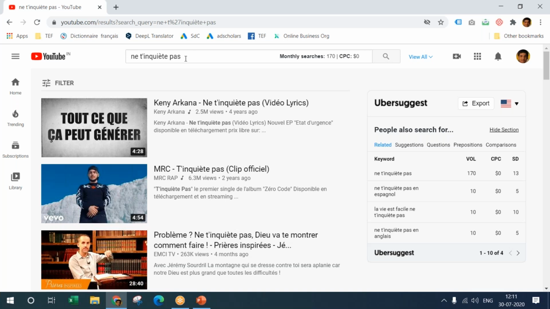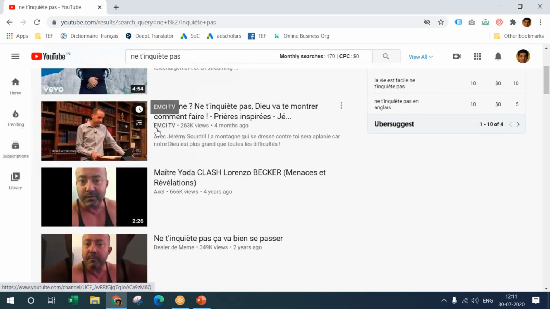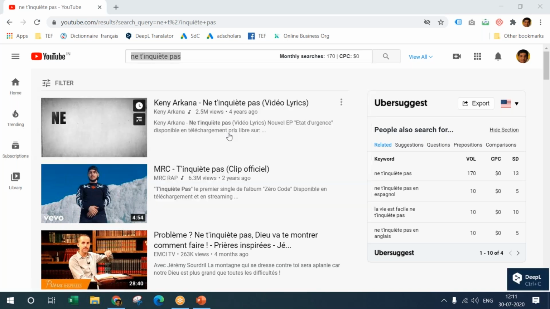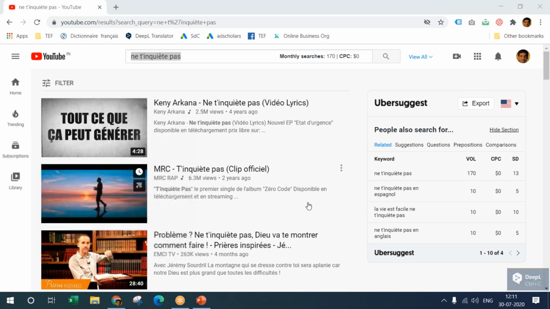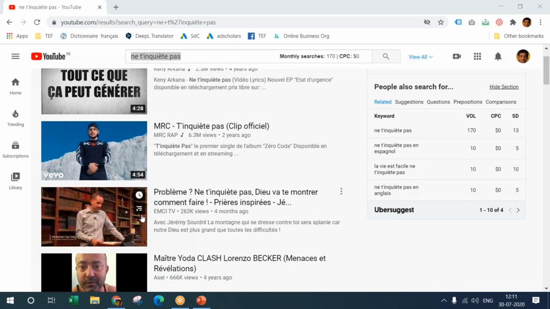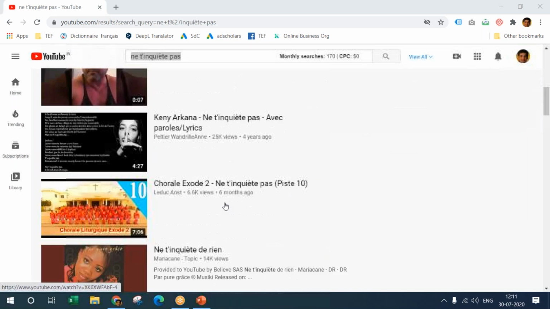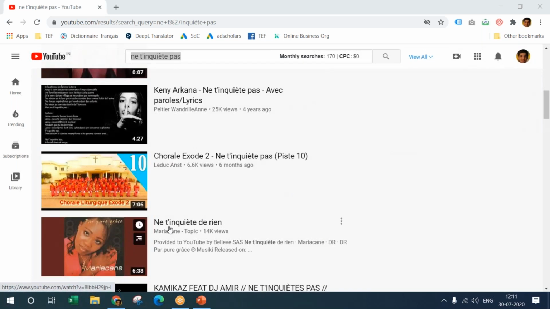This is a verb. There is also a song which is "On ne quitte pas", but "n'en fais pas" is do not worry, don't worry. So here it says problem "pas de souci", and a lot of songs which are made on "ne t'en fais pas" is don't worry at all.